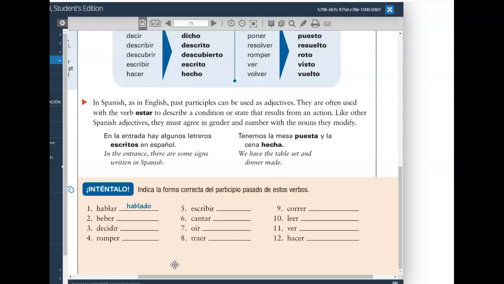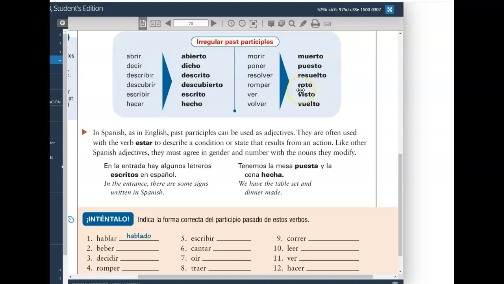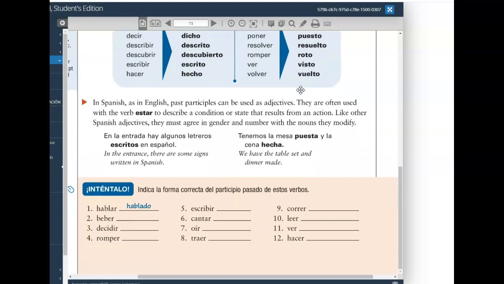Number 1, hablado. Number 2, bebido. Number 3, decidido. Number 4, roto, or irregular. Roto, to say broken. Number 5, escrito, as we saw in the examples here, written. Number 6, cantado.